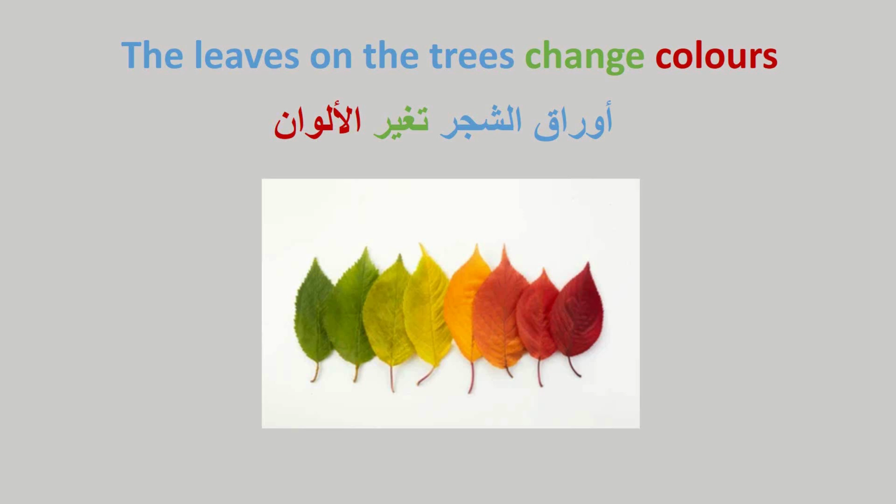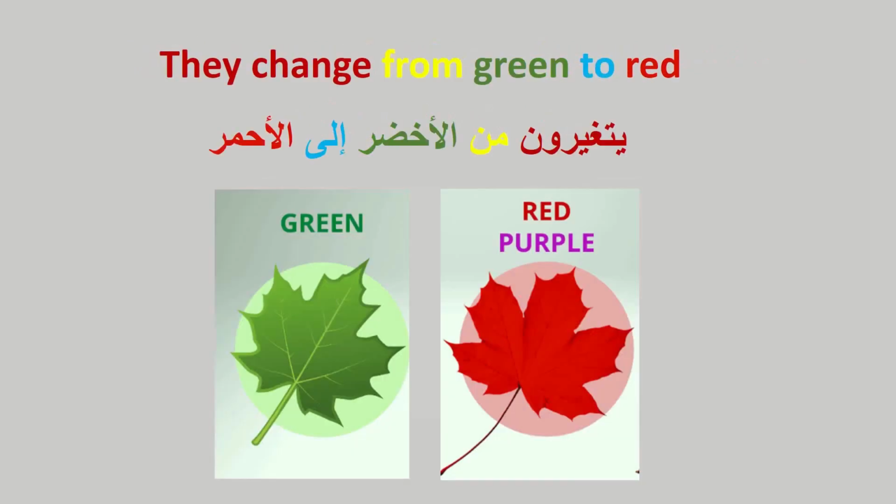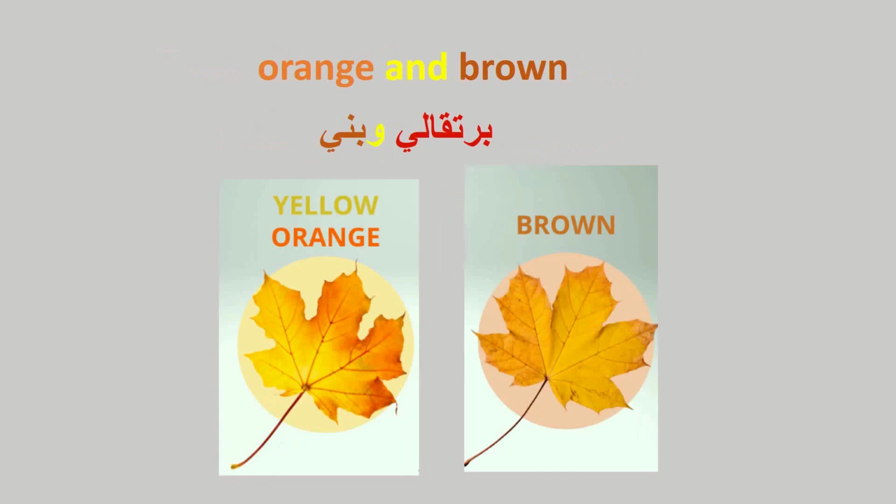The leaves on the trees change colors. They change from green to red, orange, and brown.